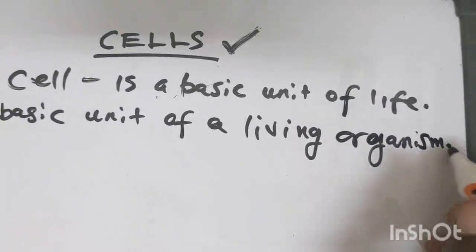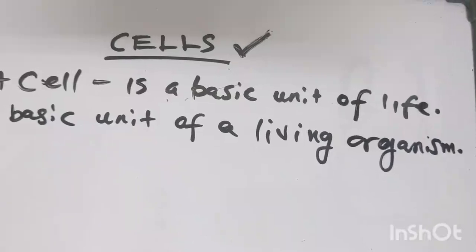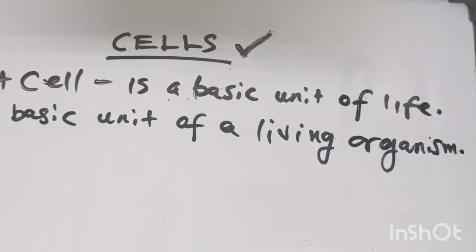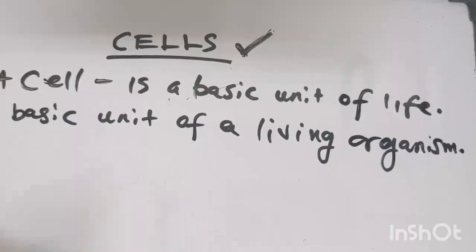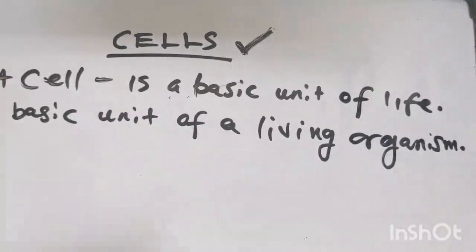You might be confused, what is an organism? Even you are an organism. So a cell is a basic unit, or should I say a functional unit, of a living organism. Without a cell, a body cannot function.